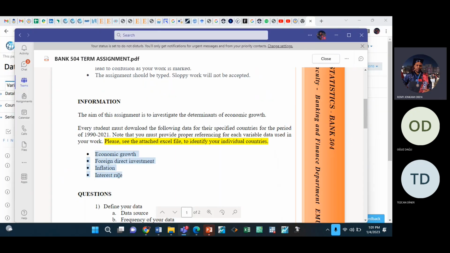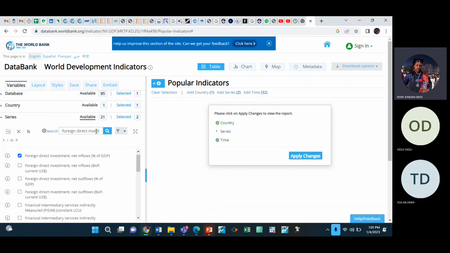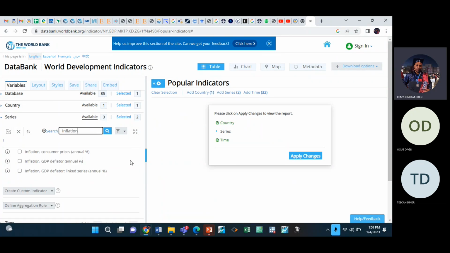inflation and interest rates. So for inflation, let me show you the one to use. Inflation, you see here, inflation, we have 3. I want CPI, Consumer Price Index. So use the first one, inflation, consumer prices, because I want CPI. The next, interest rates.